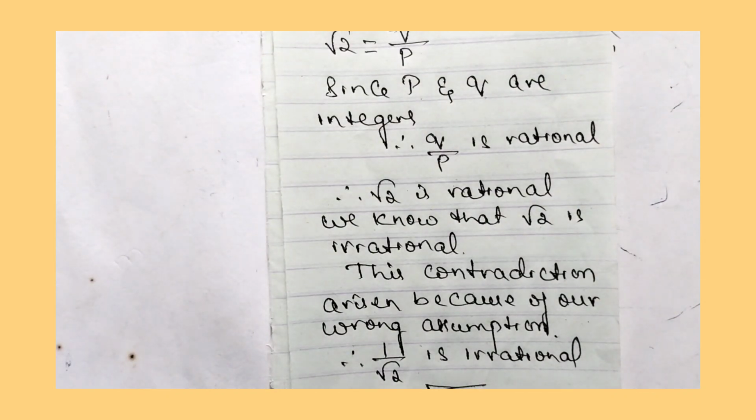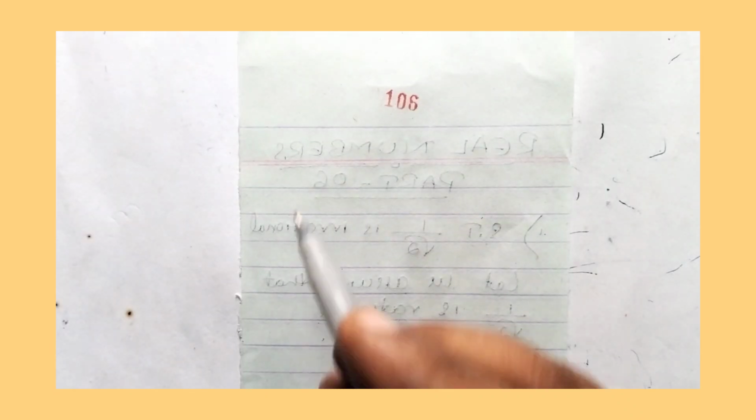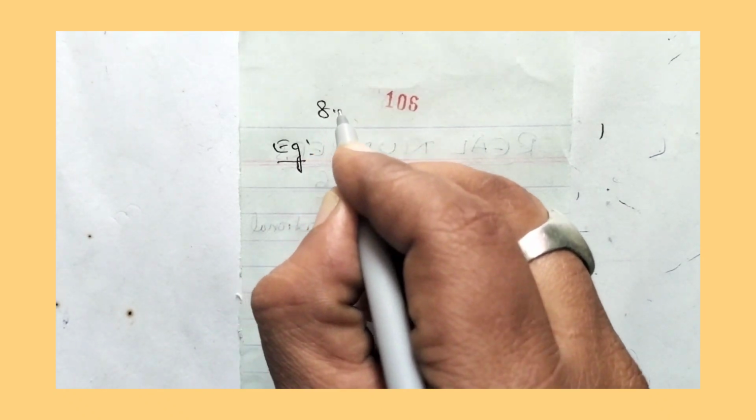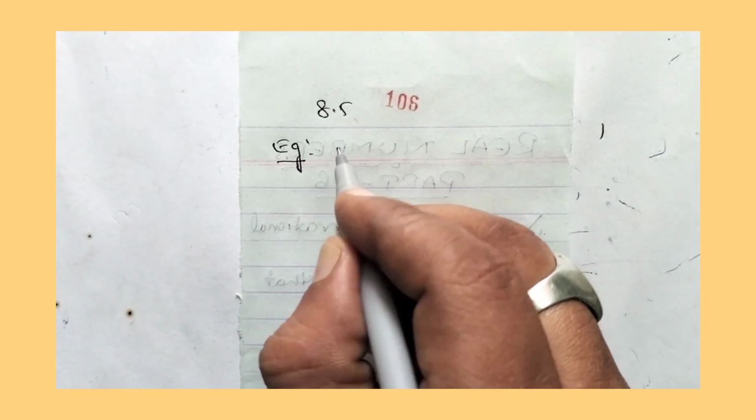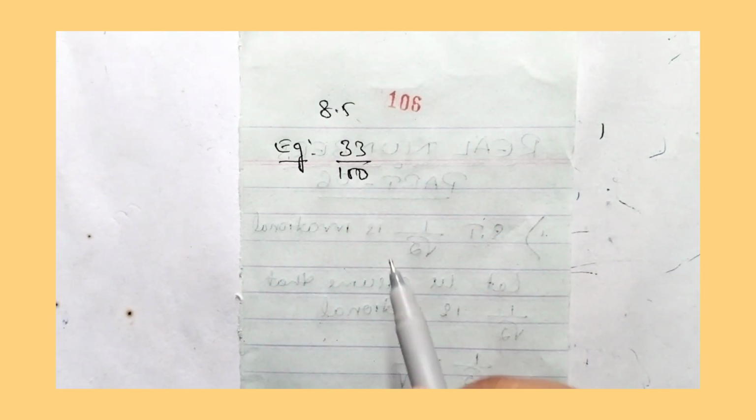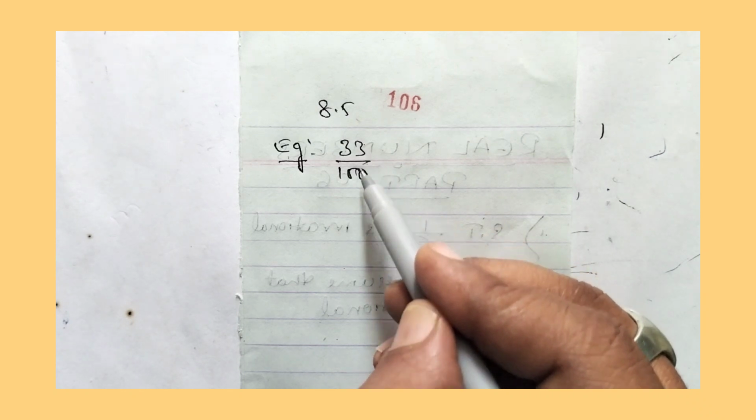I will take 33/100 as an example. So I will take an example for that theorem, that is 8.5, that is 33/100. So 33/100 is in the form of P by Q.